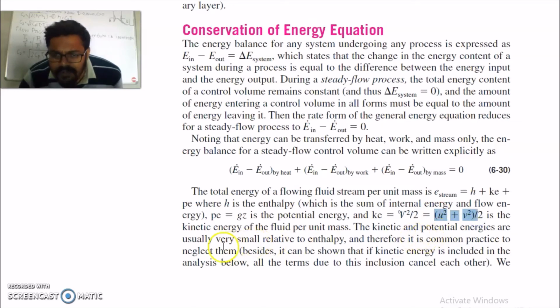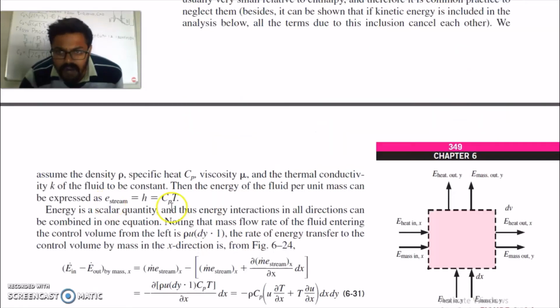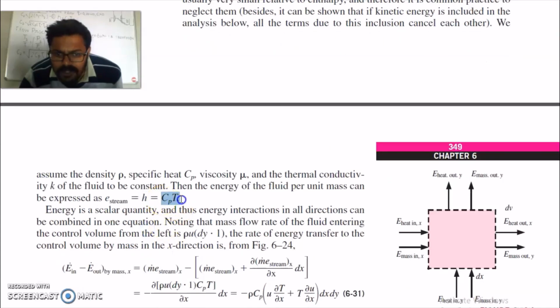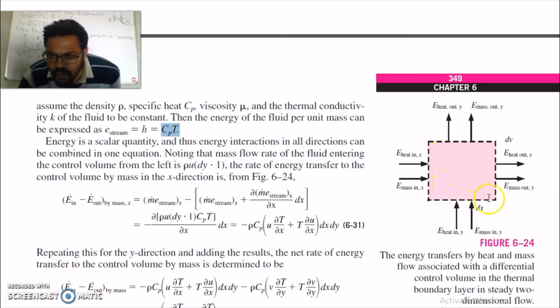The kinetic and potential energy are usually very small, and therefore in common practice we neglect them. After neglecting kinetic and potential energy, you will get E stream is equal to H. Now this is equal to Cp into T. So this is your control volume.